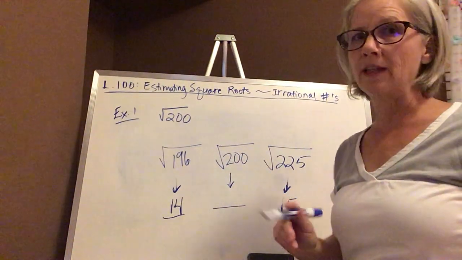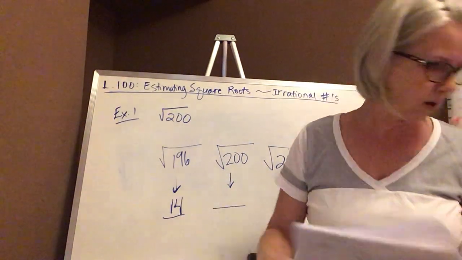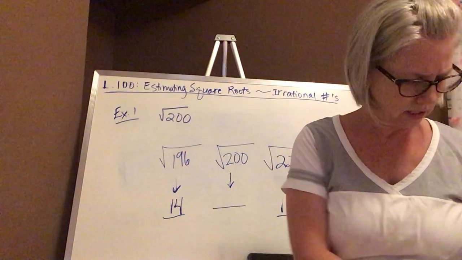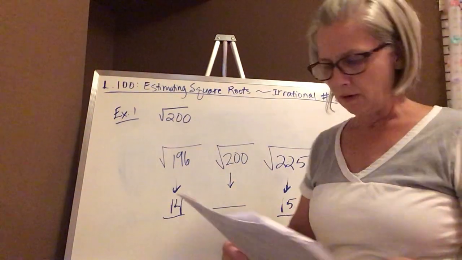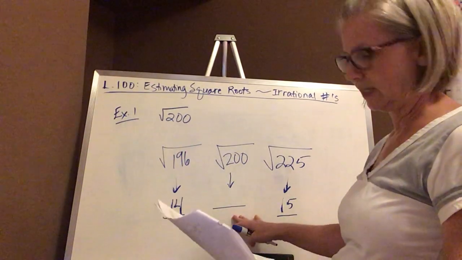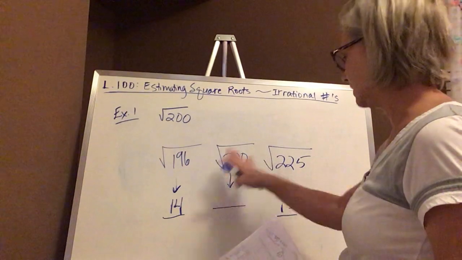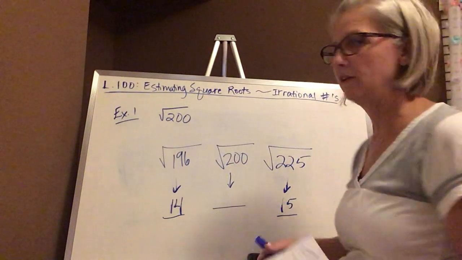So the square root of 200, now that's not going to give us a perfect square. So we're not going to worry about figuring out what that one is at this moment. But we just wanted to try to figure out where in fact it's going to fit in between. So it's going to go in between these two consecutive numbers, somewhere in between 14 and 15.